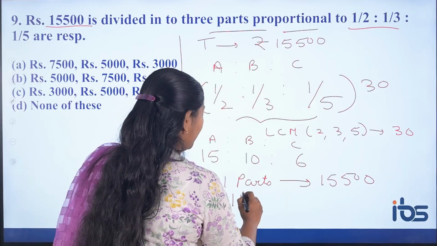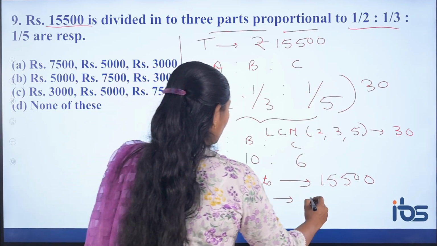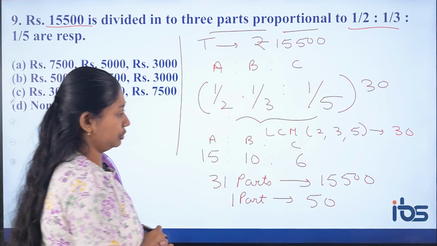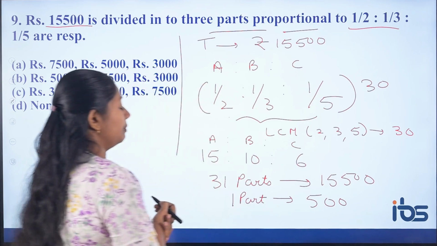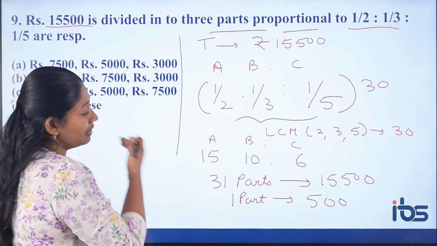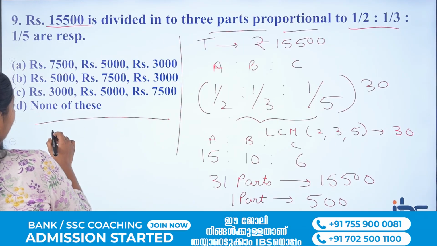So what is 1 part? 1 part is nothing but 15,500 divided by 31. 31 into 5 is 155, so with the two zeros, 500.